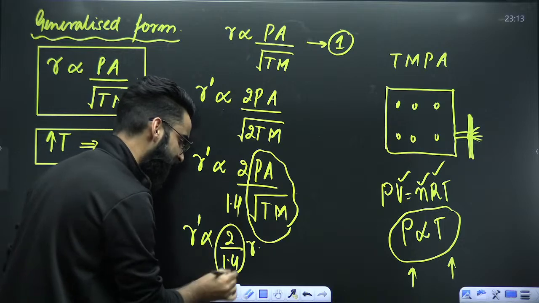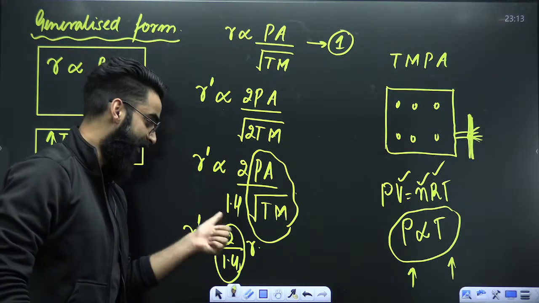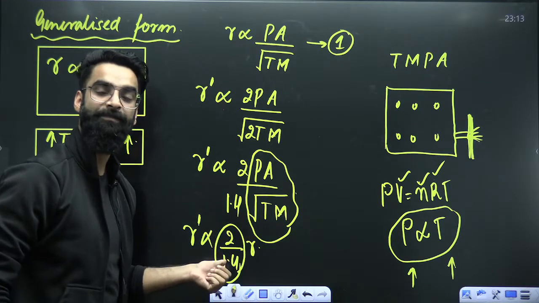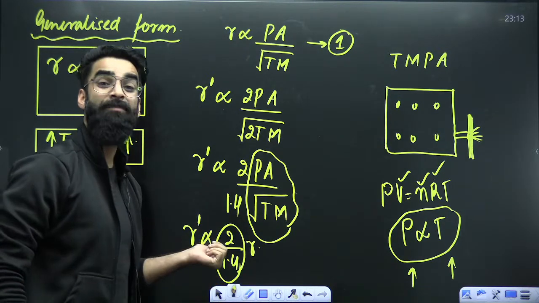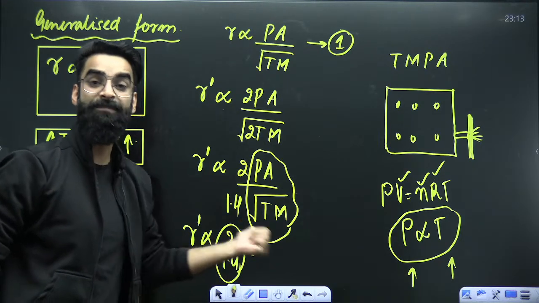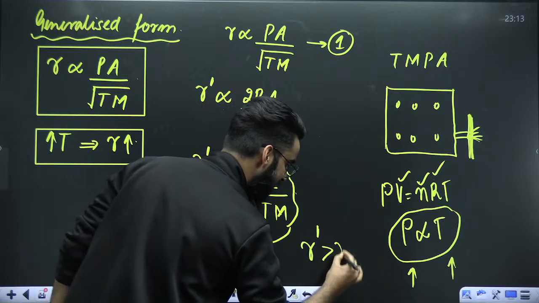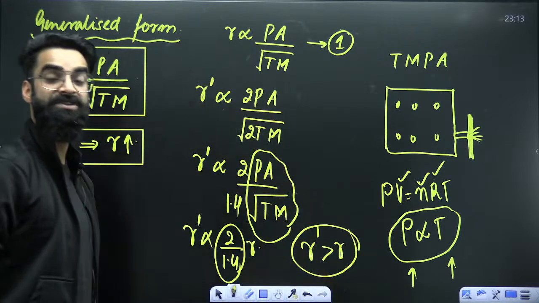2 divided by 1.4 is greater than 1. It's 1 point something. So R dash comes out to be equal to 1 point something multiplied by R. What does that mean? That means R dash is greater than R.